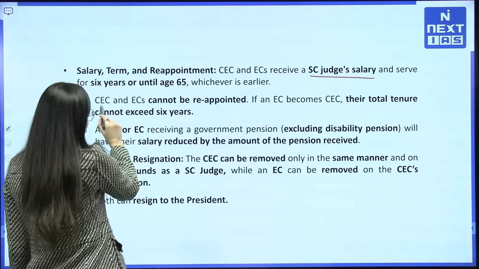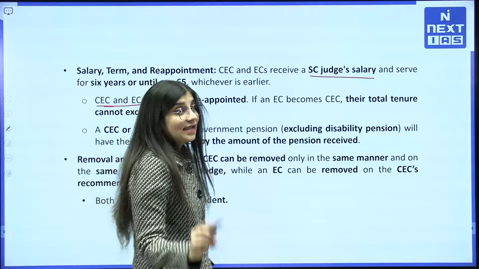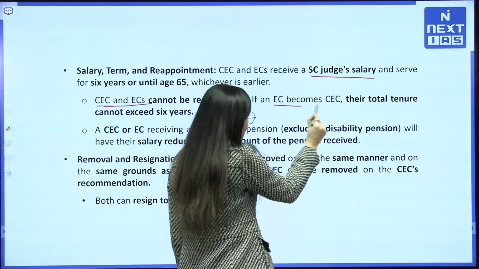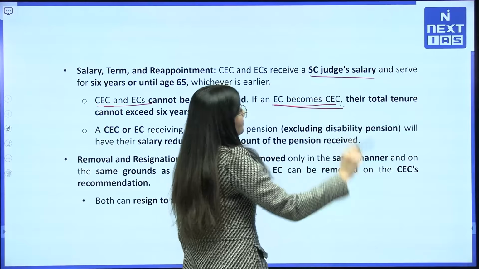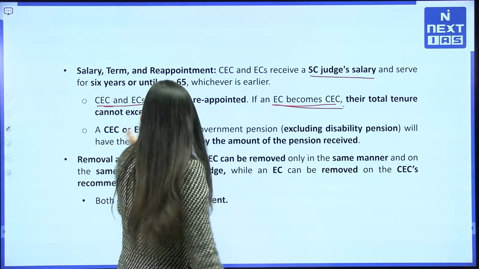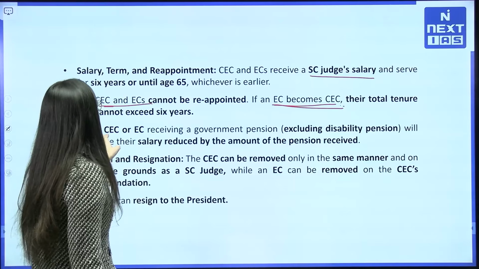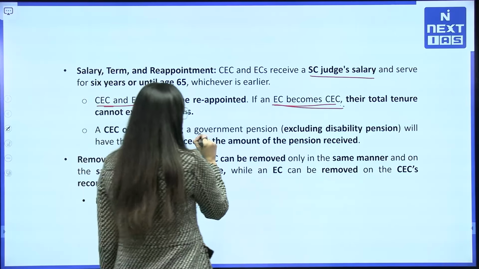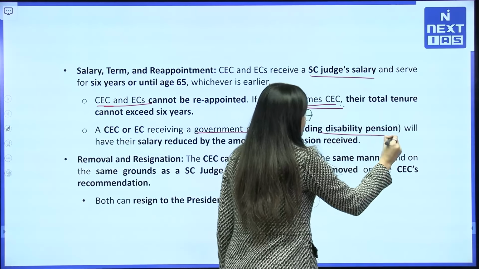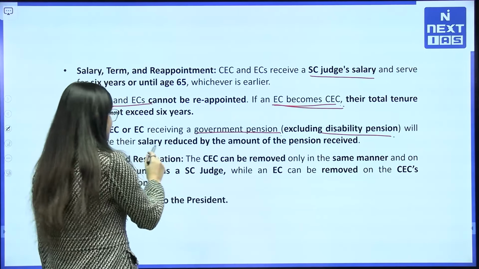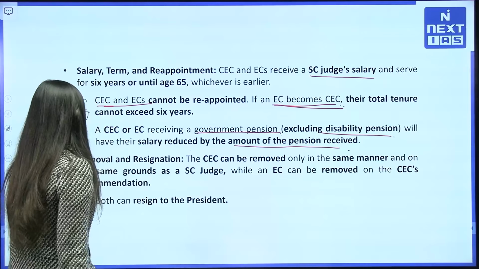They cannot be reappointed, and if an EC becomes CEC, their total tenure cannot exceed 6 years. They receive a government pension, excluding disability pension, and will have their salary reduced by the amount of personal pension received.